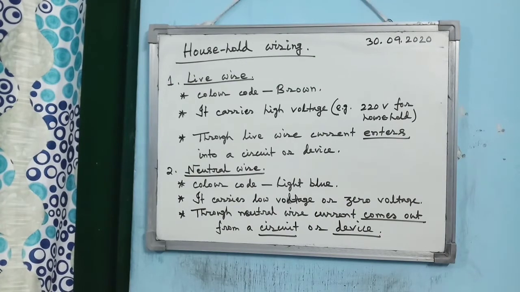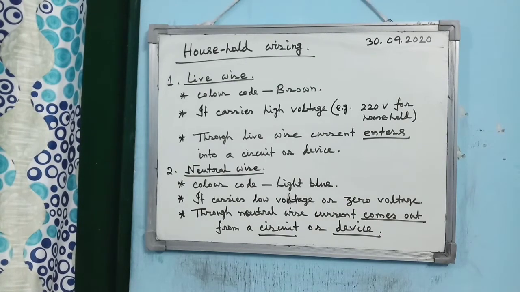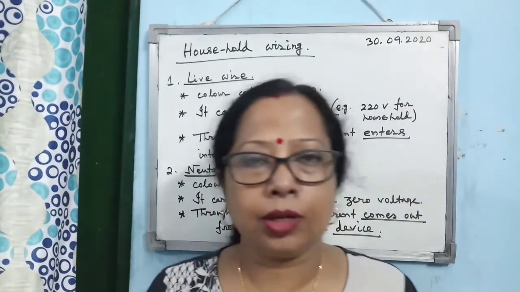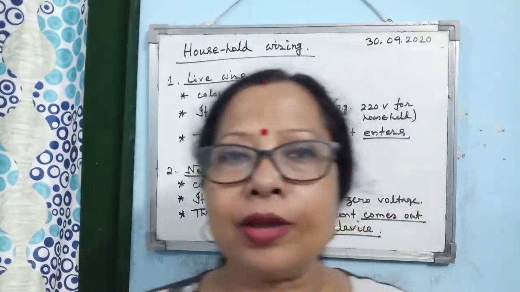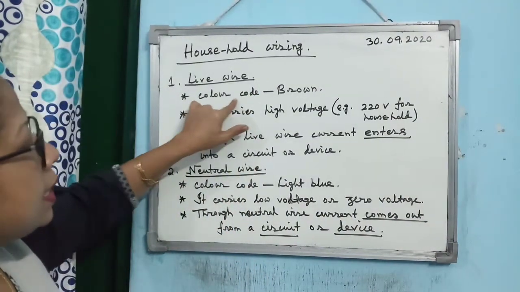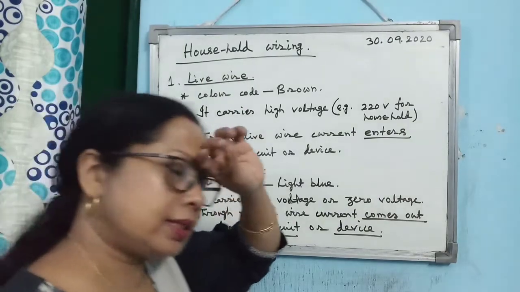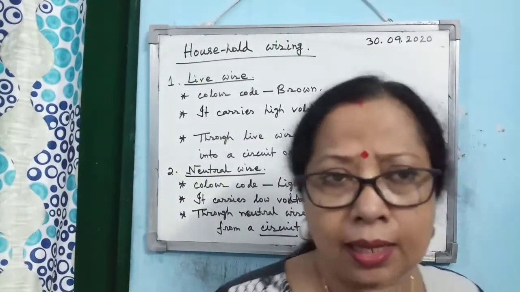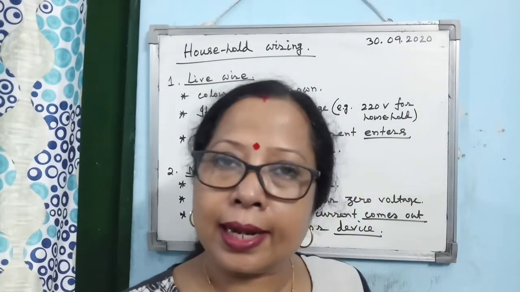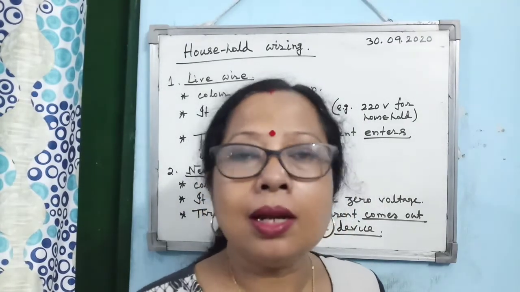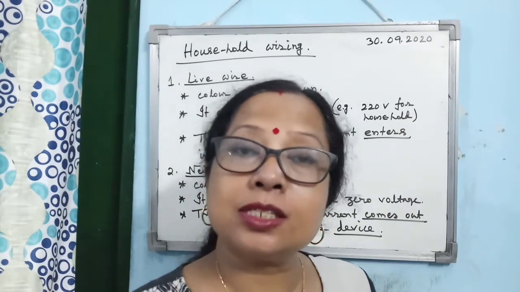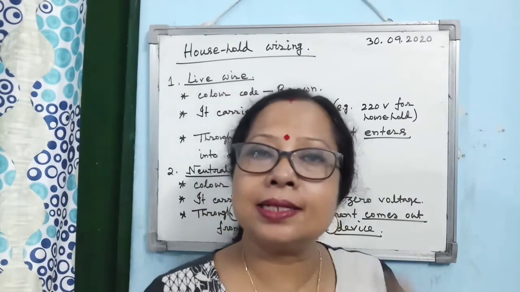Now as I already told you, if you want to send electricity from one place to another, then you need 3 lines: live, neutral and earth. So one by one I am discussing. Now the live line: if you observe the cable, the household wiring, if you just cut the cable, then you will see that 3 lines will come out. One line is brown in color. Okay, that is the live line.